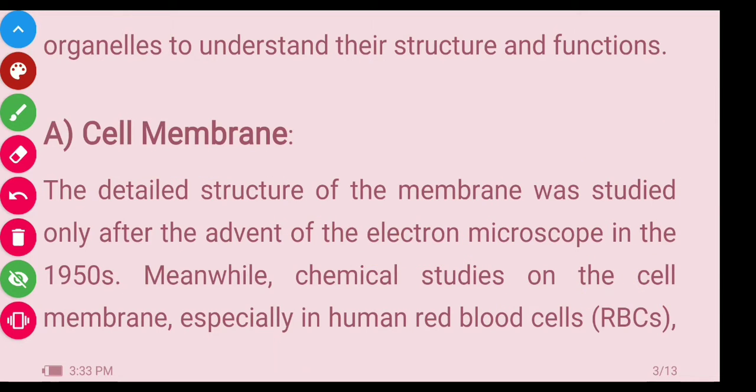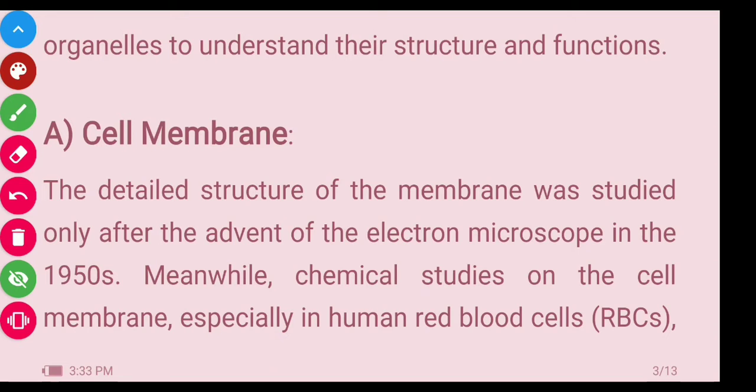The detailed structure of the membrane was first studied after the advent of the electron microscope in the 1950s. In the 1950s, the electron microscope was discovered, and after its discovery the cell membrane was well studied.